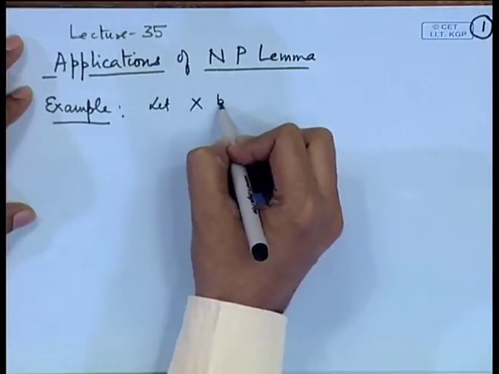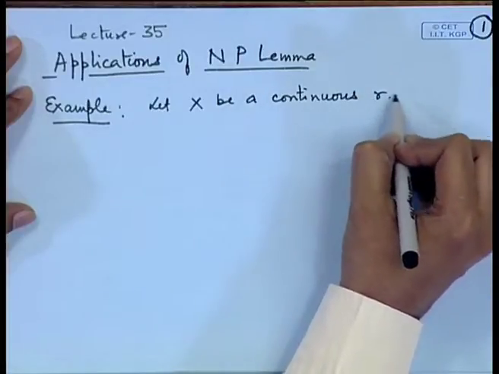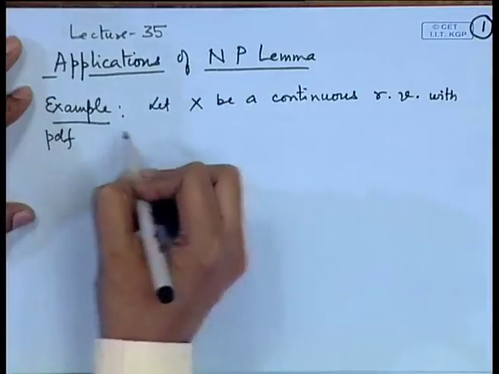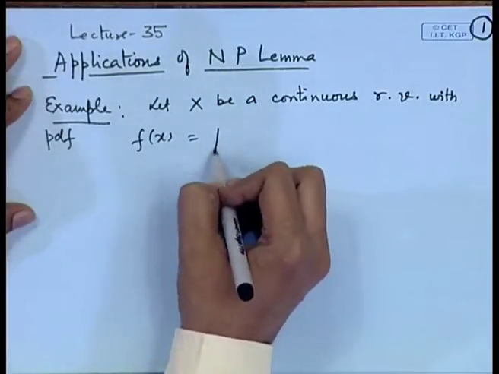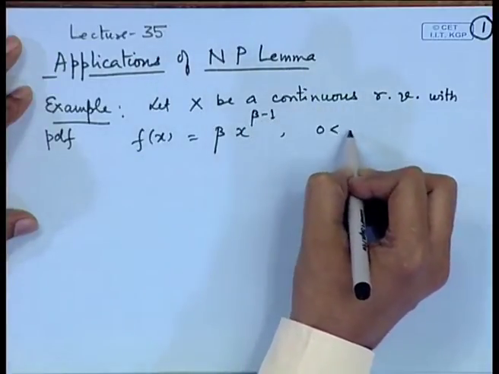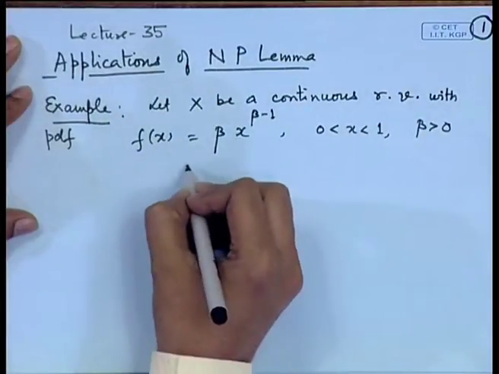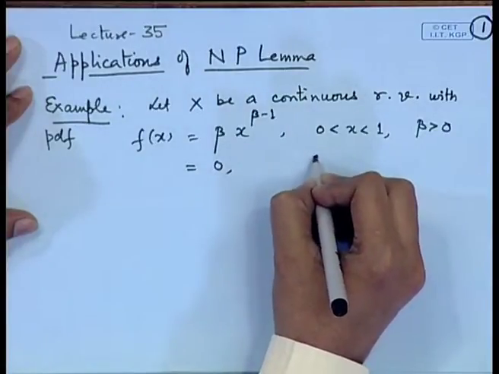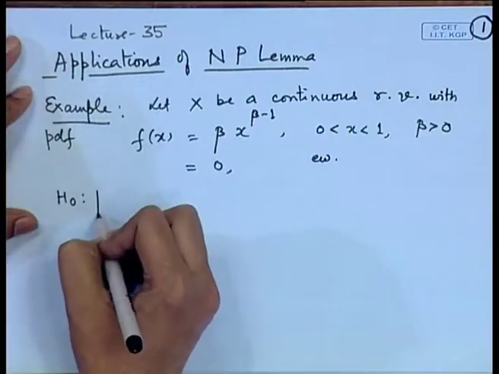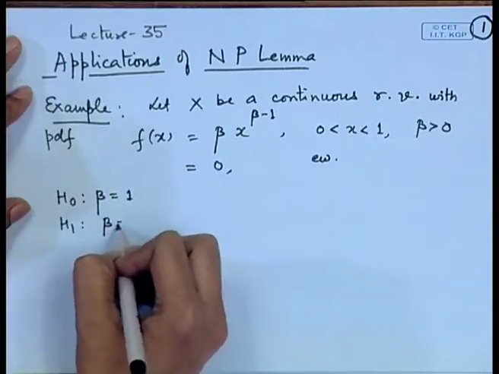Let X be a continuous random variable with probability density function given by f(x) = beta x^(beta - 1) for 0 < x < 1, where beta is a positive parameter, and the density is 0 elsewhere. We want to test the hypothesis H0: beta = 1 against H1: beta = 2.